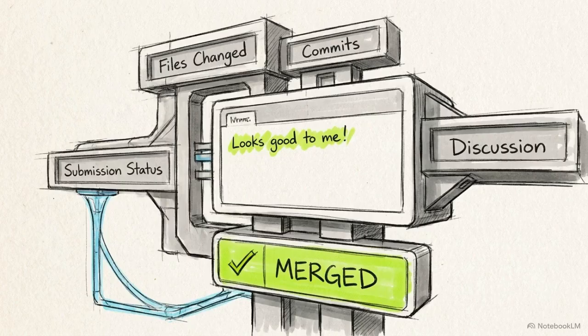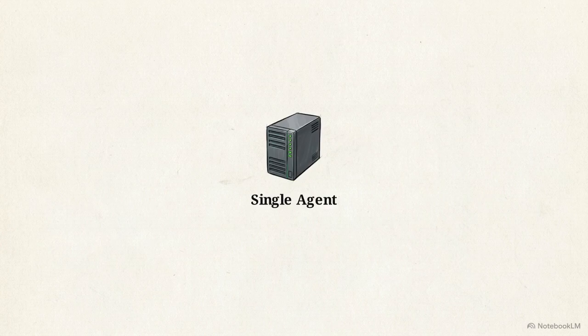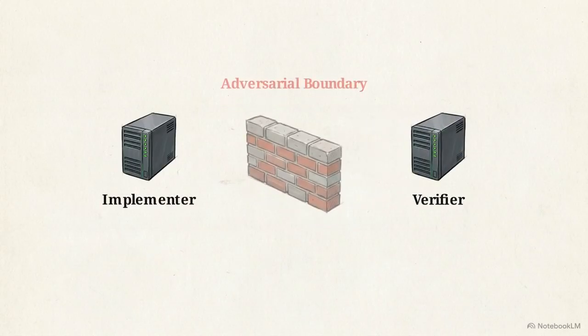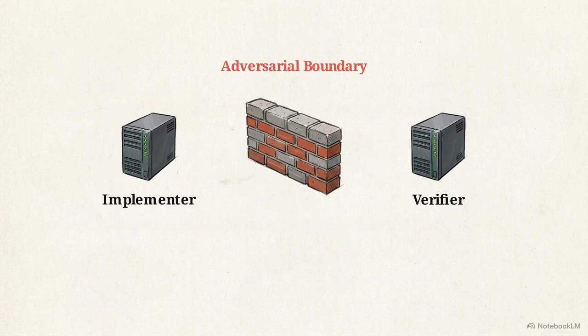Once an agent is granted write access to a repository, it becomes vulnerable to algorithmic confirmation bias. Large language models naturally view their own logic as sound. In an echo chamber anti-pattern, a single agent drafts code and immediately approves its own output, leading to the deployment of flawed architecture. Eliminating this bias requires a sub-agent dichotomy. The framework mandates an adversarial split between an implementer drafting the logic and a separate verifier subagent operating from a default stance of absolute rejection.